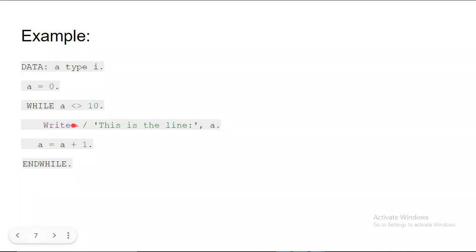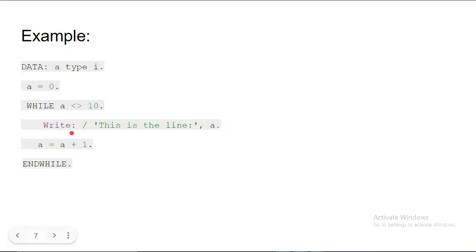No, so definitely it will go inside. Then you will print this message, and after this message there will be 0. Now how is the 0 incremented? See the next statement: a plus 1. What is the current value of a? 0. So 0 plus 1 becomes 1, and then again it checks the condition, whether 1 is equal to 10. No, so again it will execute this.